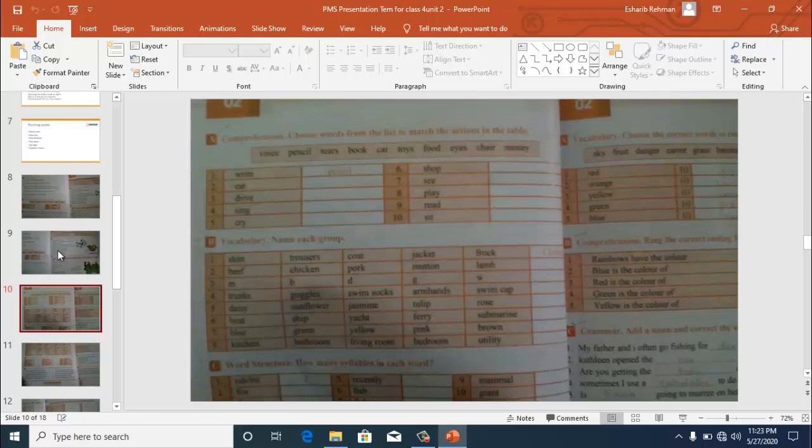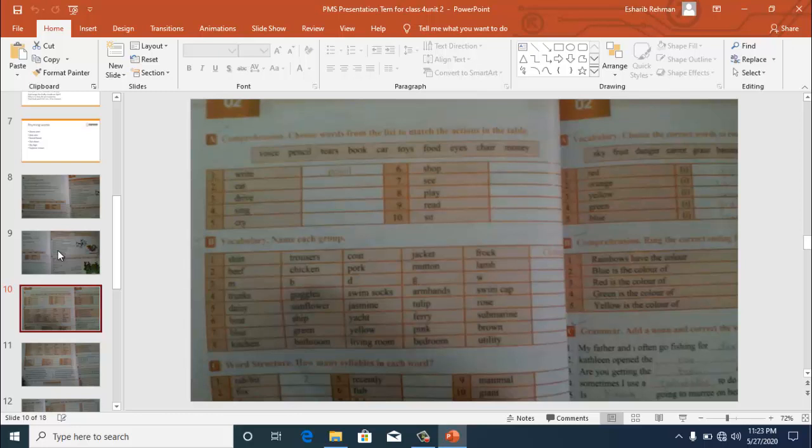Then exercise B is vocabulary. You have to name each group of the table. First one is shirt, trousers, coat, jacket, frock. So these all words come in a single group which is clothes. So you have to name each group regarding their particular existence, how they exist in their group.